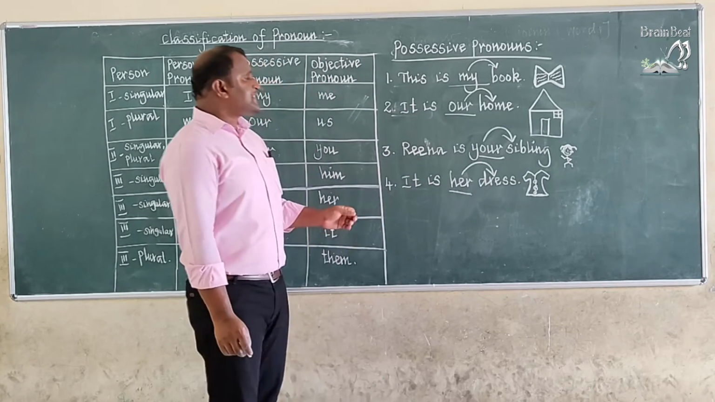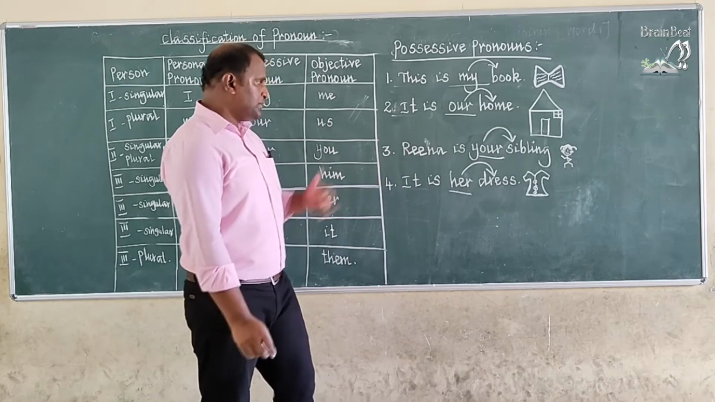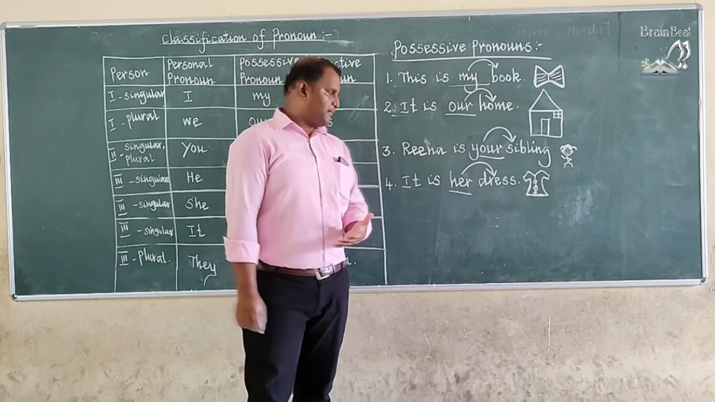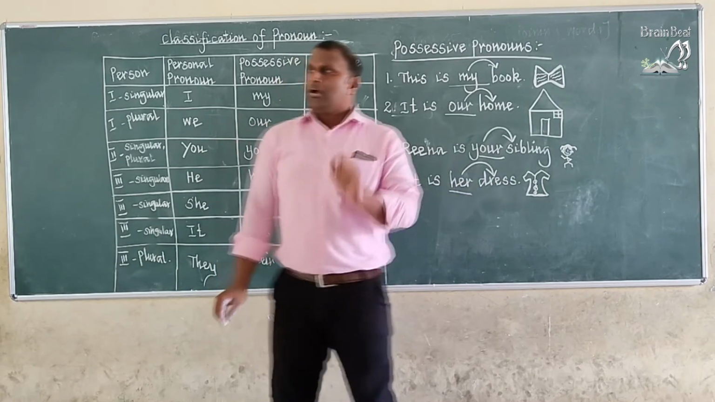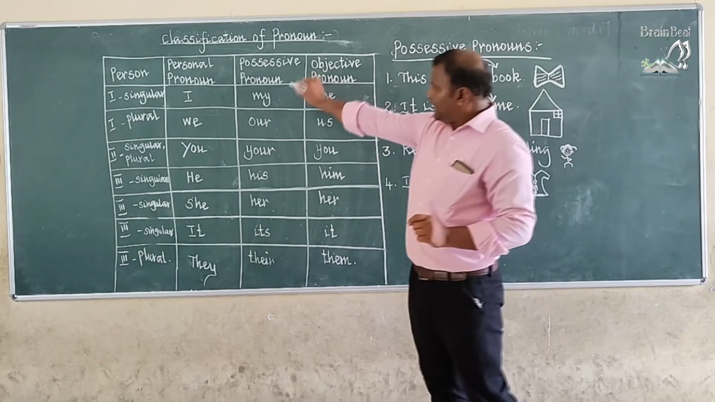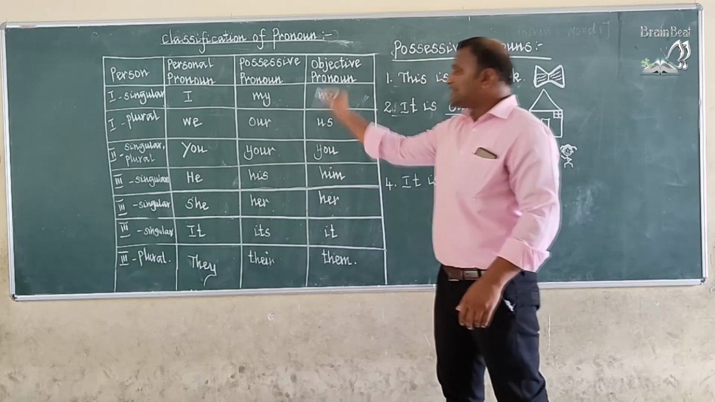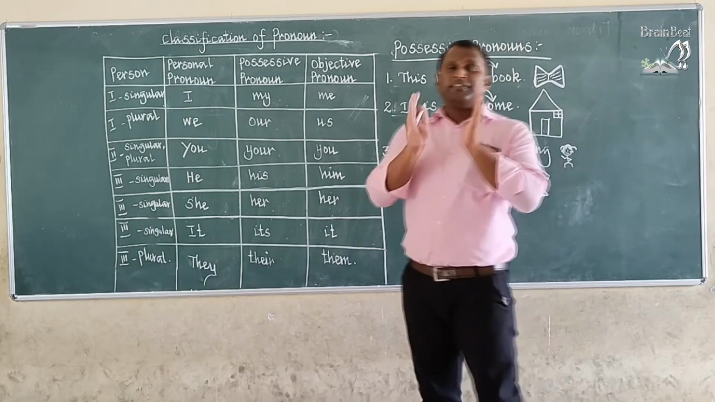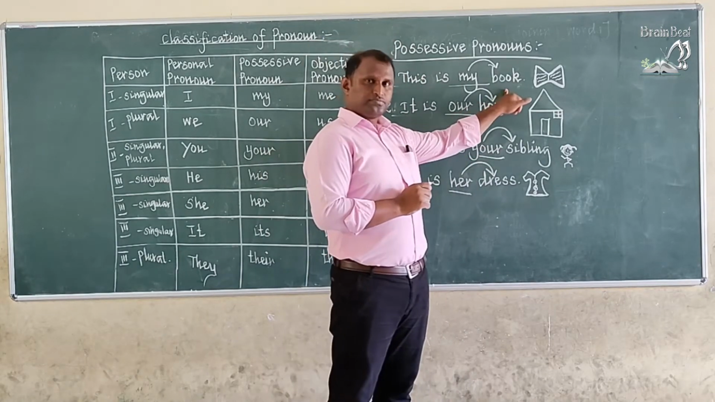Okay, this is my book. It is our home. Reena is your sibling. It is her dress. Listen, children. Let me explain the keywords. See, my, our, your, his, her, its, their. These are the possessive pronouns. These possessive pronouns are always added with a noun.